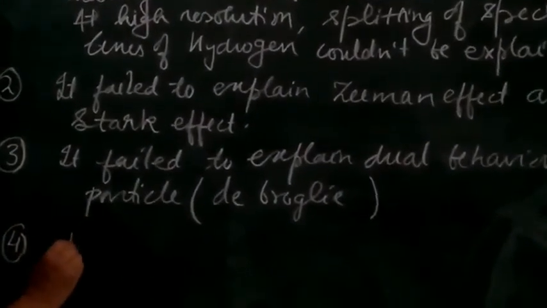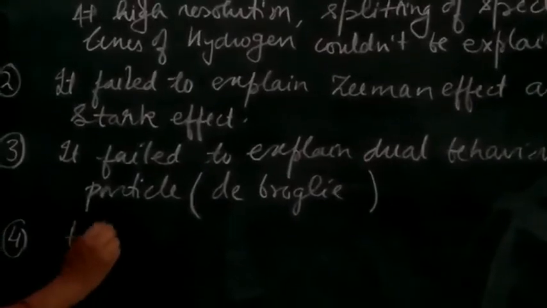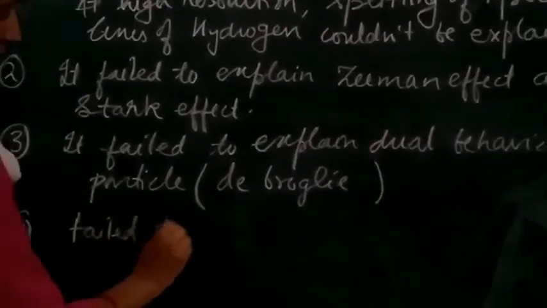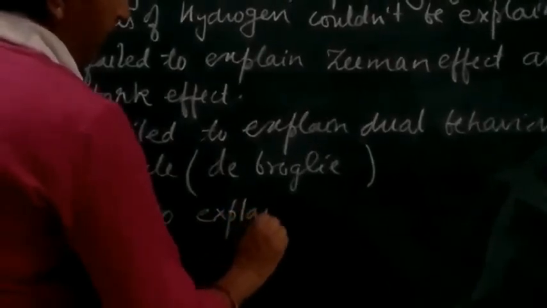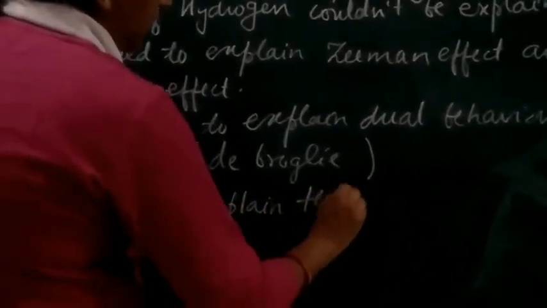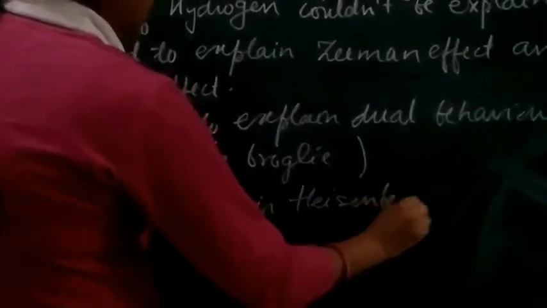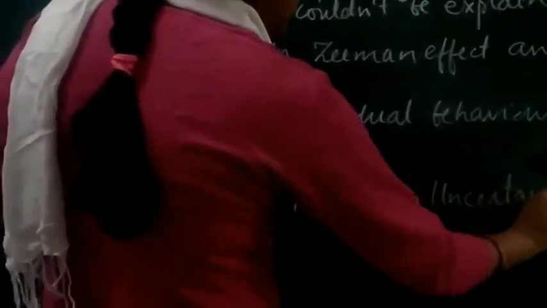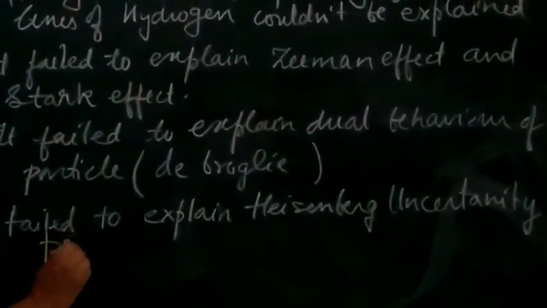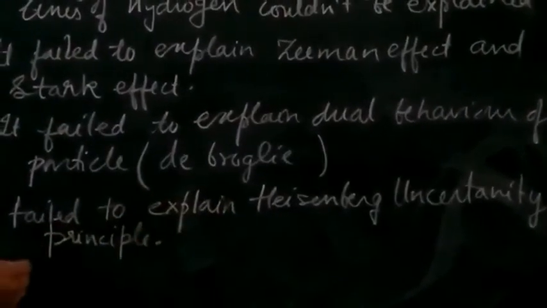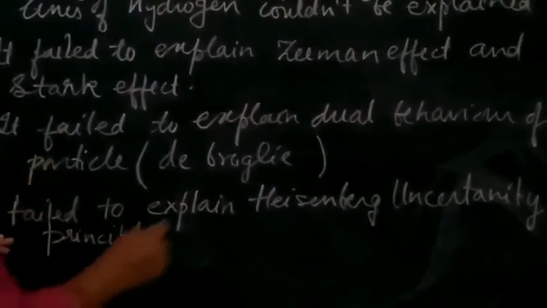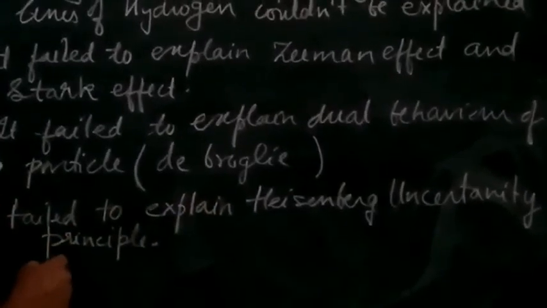Fourth, it failed to explain the Heisenberg uncertainty principle, which considers that the electron has wave characteristics along with particle characteristics.